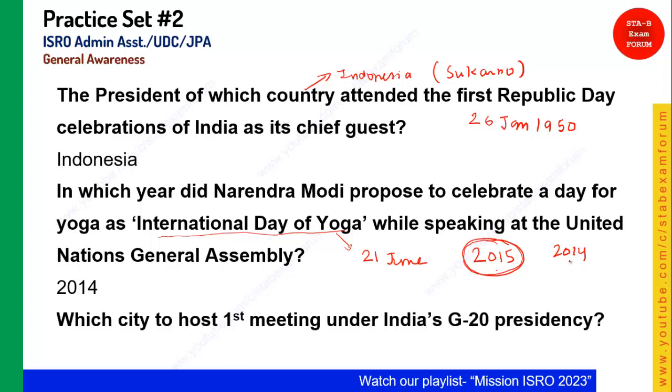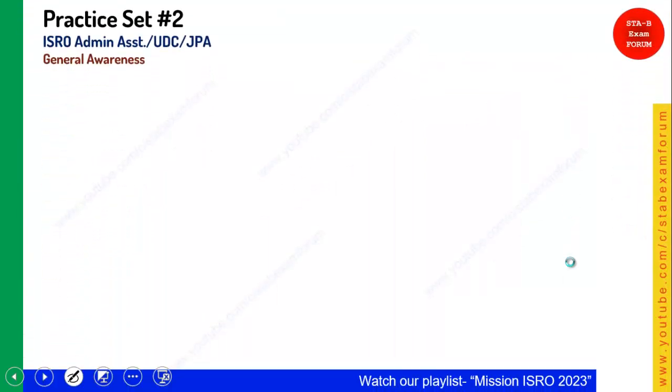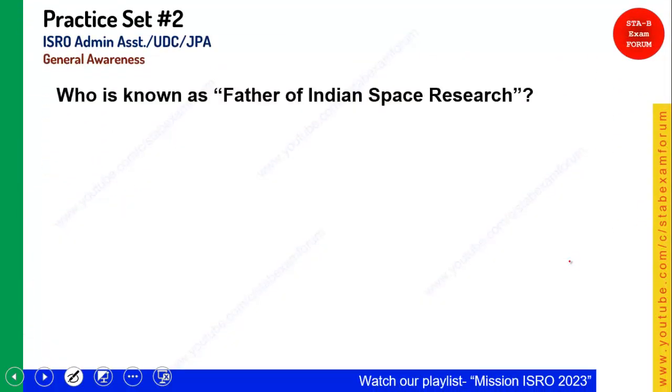Which city will host the first meeting under India's G20 presidency? A very simple one, it's Bengaluru. Okay, let's see the next question. Who is known as the father of Indian space research? In our static GK portion of ISRO, we told you it is Vikram Sarabhai, a very famous space scientist basically. He is known as the father of Indian space research.